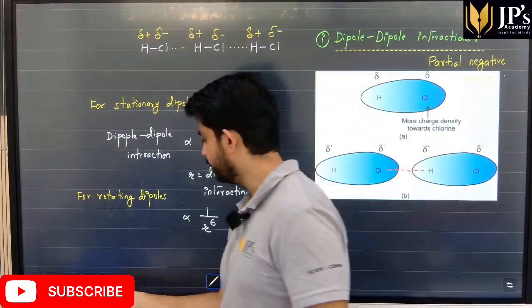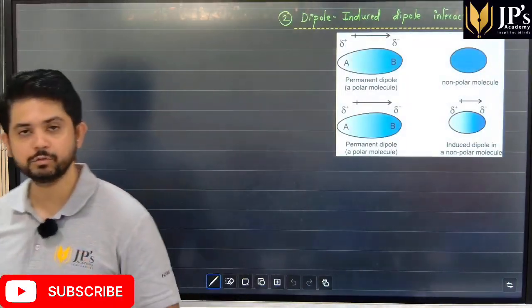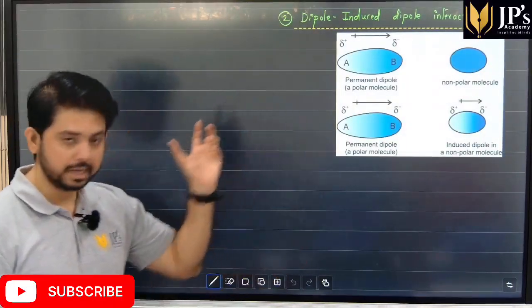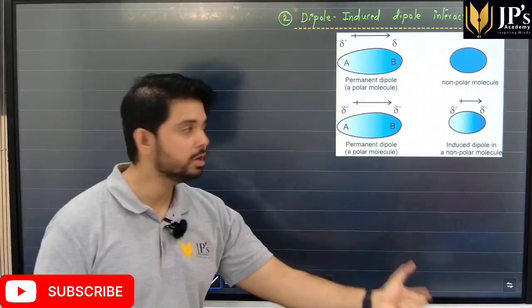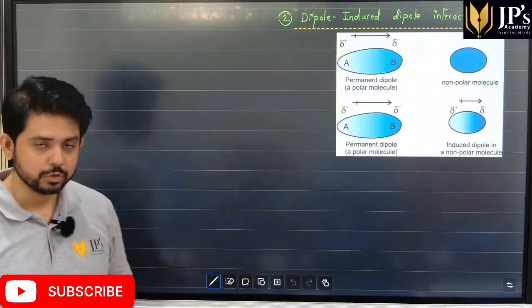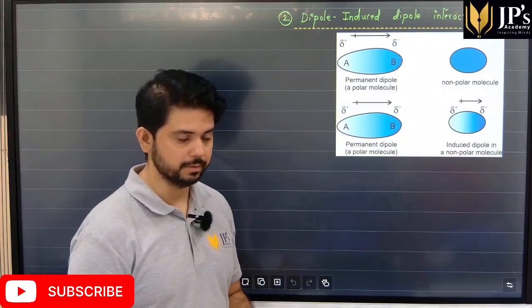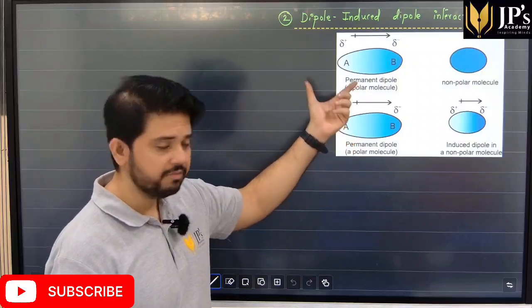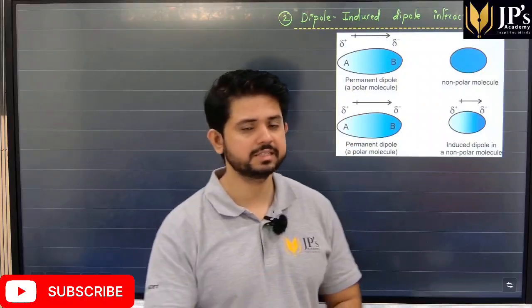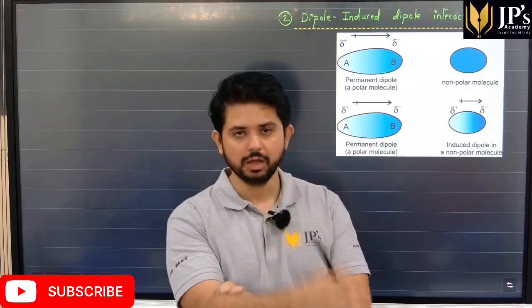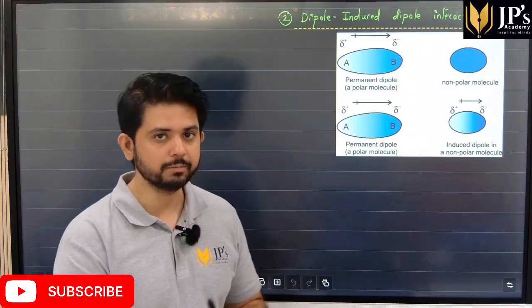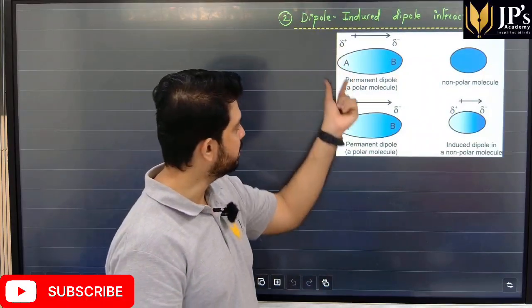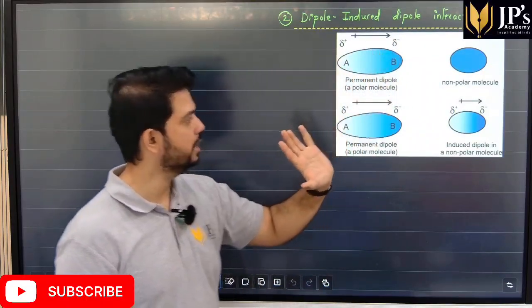Continuing with intermolecular forces, the next intermolecular force that we have is called dipole-induced dipole interaction. So what exactly do we have here? In the first case, students, we have a permanent dipole, something like HCl or HF. It's a polar molecule which already has a partial positive charge and a partial negative charge.